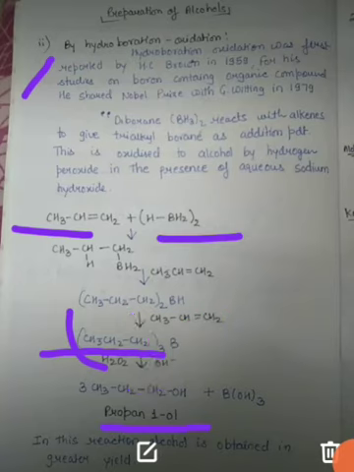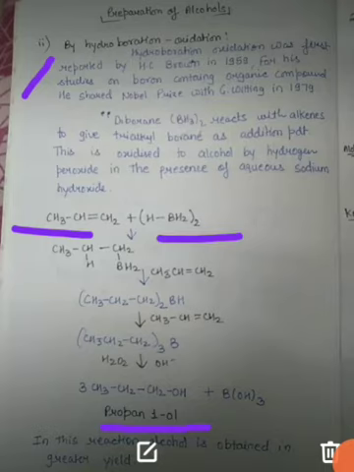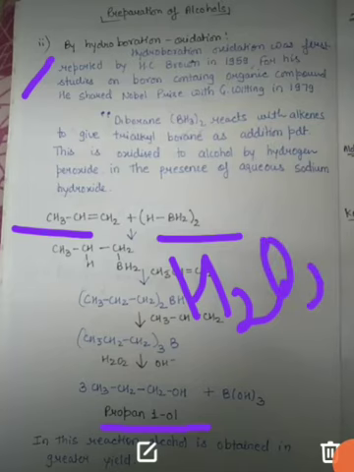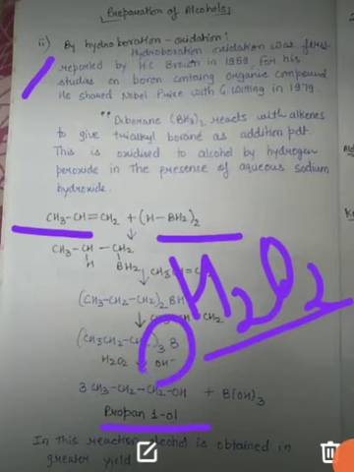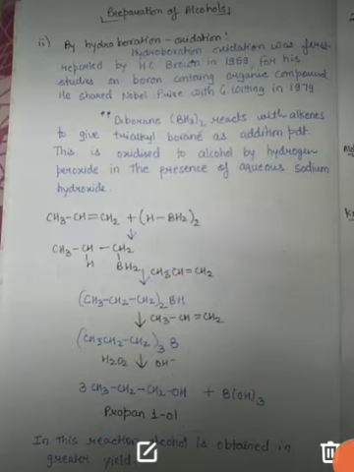This trialkyl borane does not undergo hydrolysis, it is basically oxidized by hydrogen peroxide, H2O2, in the presence of aqueous sodium hydroxide. We have written OH minus to represent aqueous sodium hydroxide. So this is about hydroboration oxidation.